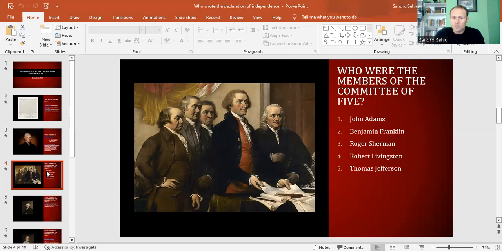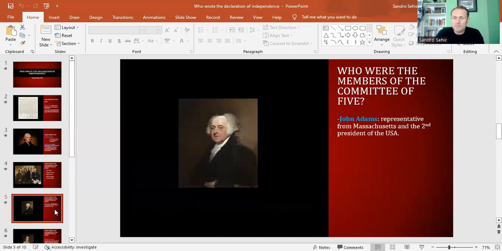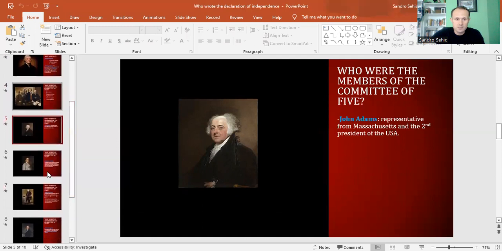So the Committee of Five was made of John Adams, Benjamin Franklin, Roger Sherman, Robert Livingston, and of course, Thomas Jefferson. So those are five delegates that were members of the Committee of Five. So let's take a look at it. John Adams was the representative from Massachusetts, and he was the second president of the United States. And of course, he was one of the founding fathers of the United States.